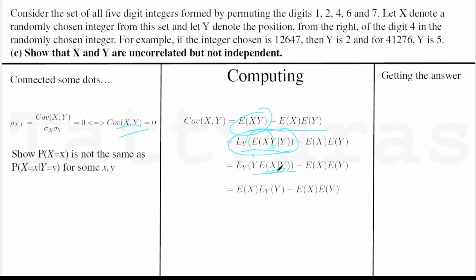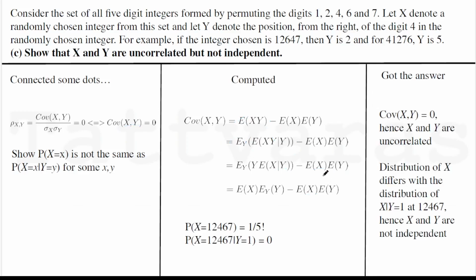And because that thing that you computed does not depend on the value of Y and is the same as expectation of X, this also comes out and these things cancel. So essentially expectation of X given Y was 4, and even expectation of X was 4. That's why things cancel.